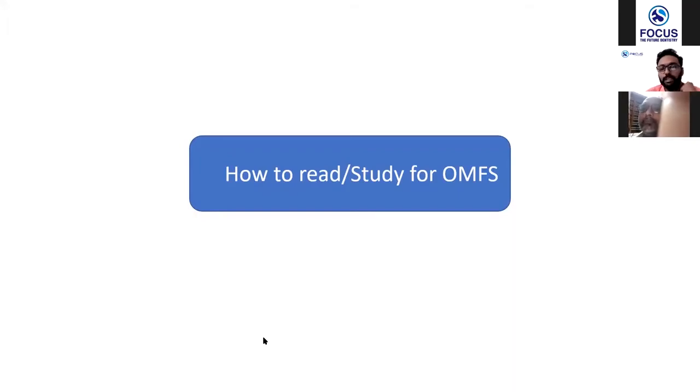So don't start with textbooks. That's the common mistake you make, whether for oral surgery, anatomy, or anything. Never start with textbooks. Start with previous questions first. Then you can choose whether you have to read a textbook for this particular topic.